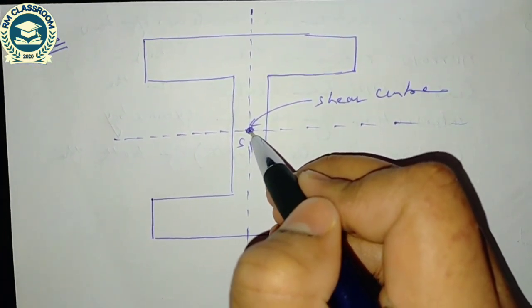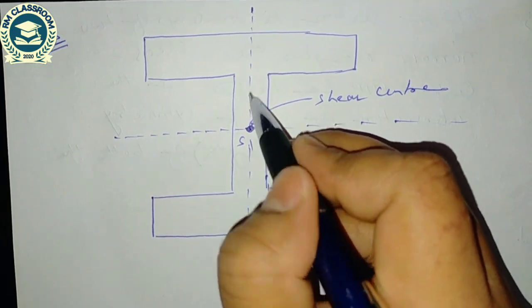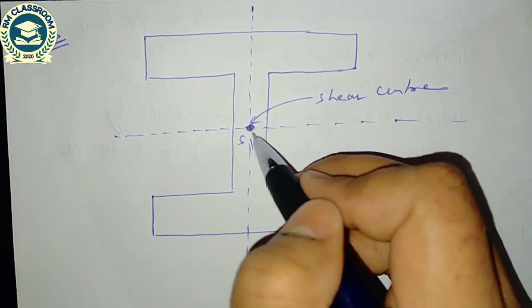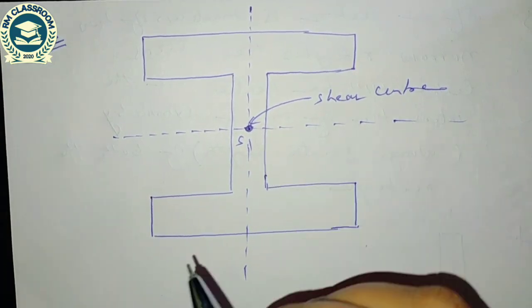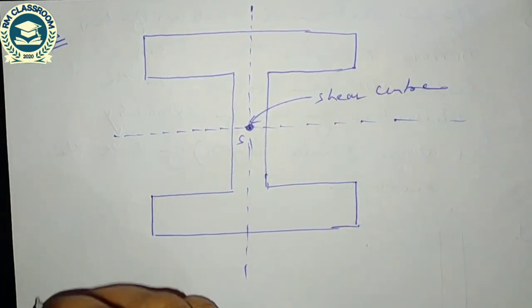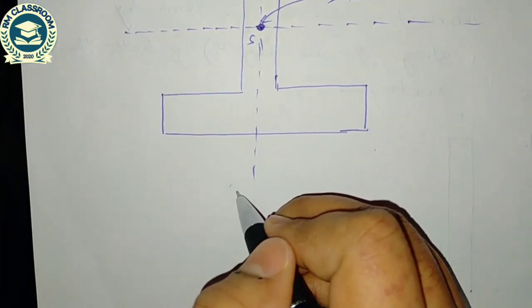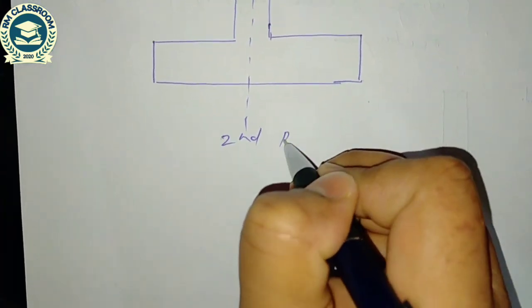If a concentrated load passes through this point, there will be no twisting, only bending will occur. That's why it is called the shear center. So this is judged by the second thumb rule.